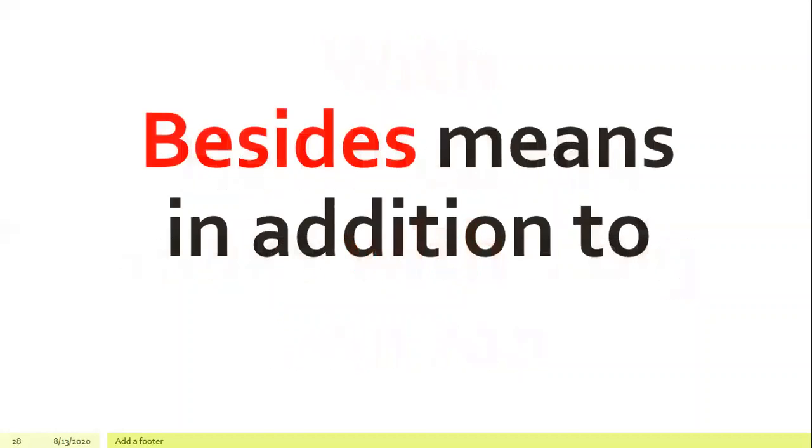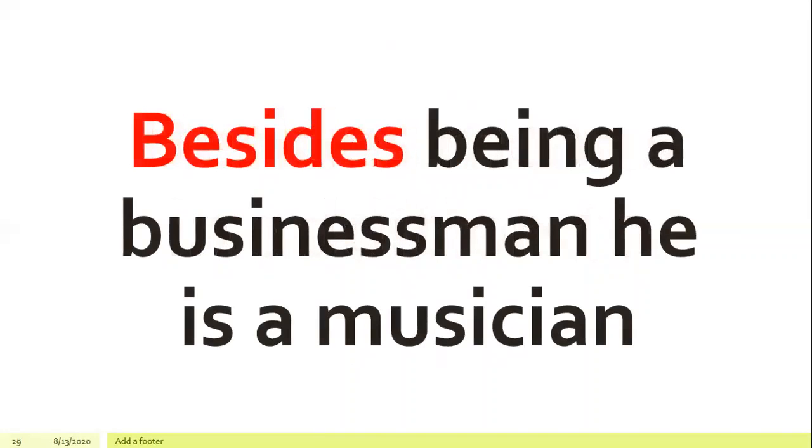Next, besides. Besides means in addition to. Example, besides being a businessman, he is a musician.